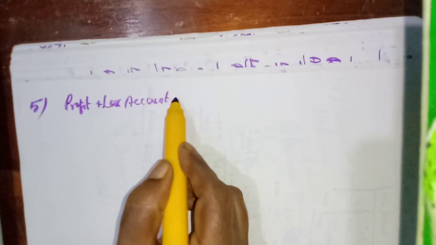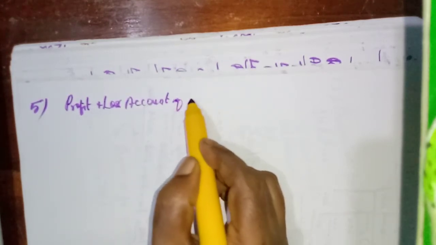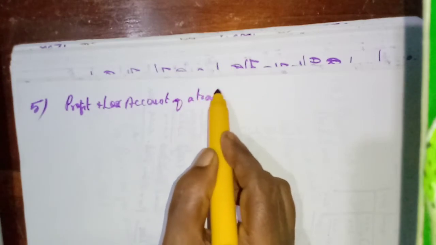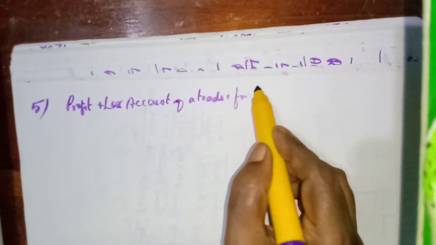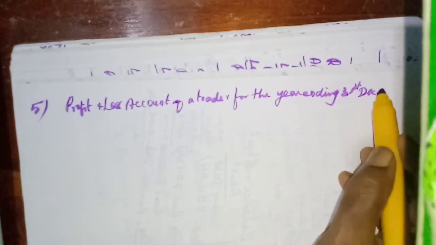So we will write first the profit and loss account. No adjusting entry they have asked. Okay, profit and loss account of a trader for the year ending 31st December 2016.